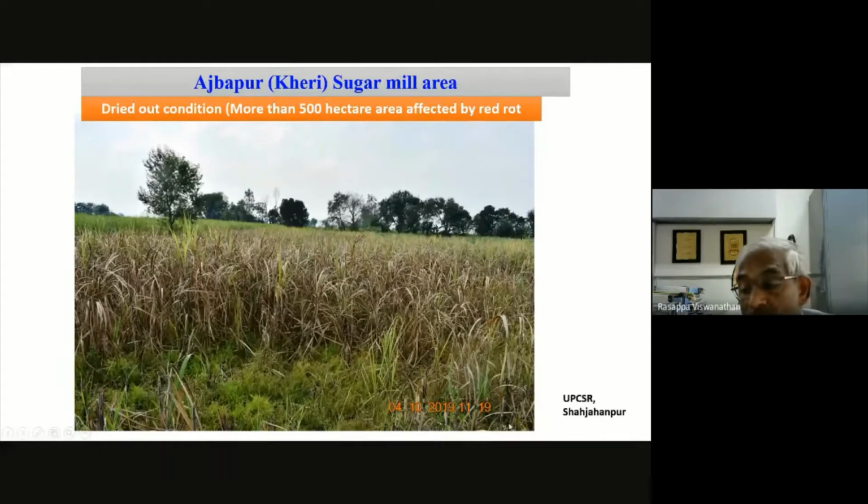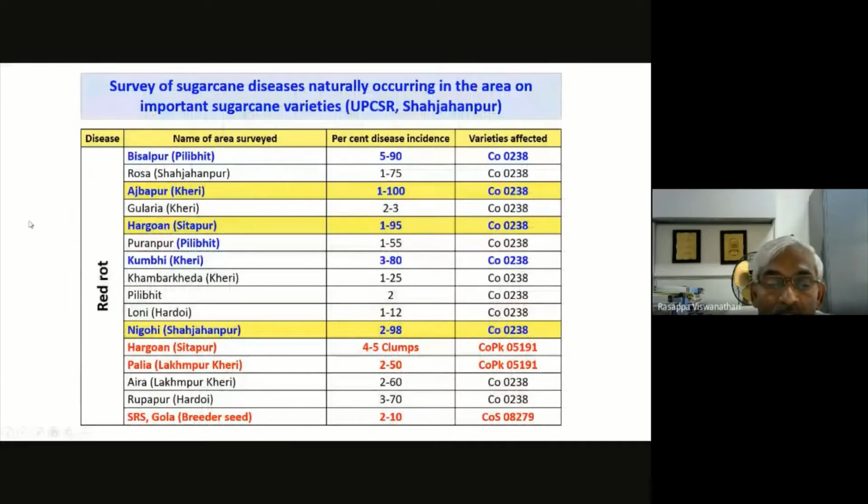And in that, we will see the information shared by ASRP centers from Uttar Pradesh. This is the scenario of red rot, especially in areas like Ajbapur, where they recorded severe incidence of red rot last year, and this year also. This is the data provided by Shahjahanpur, where they have found red rot up to 70-80%. In some places like Ajbapur, nearly 100% incidence was also noticed.